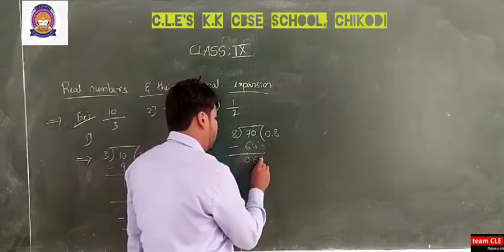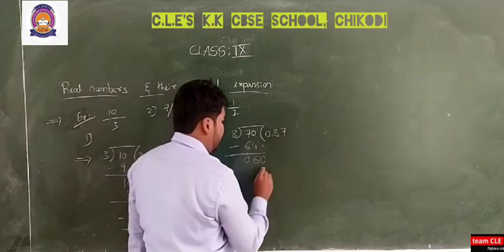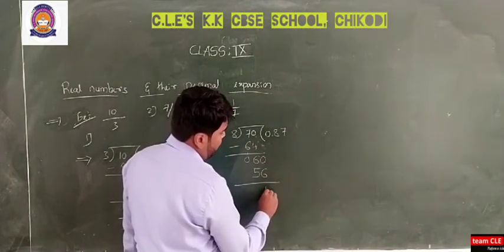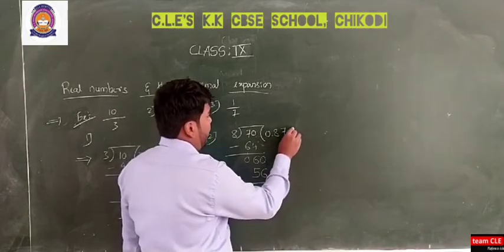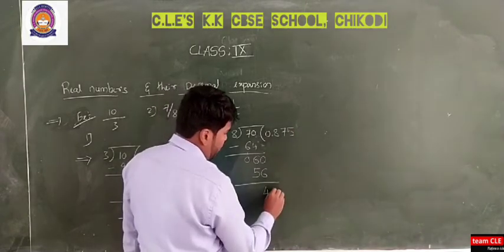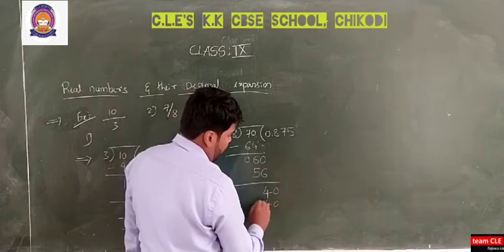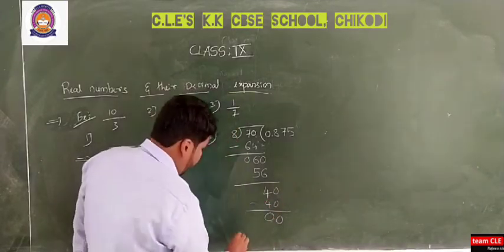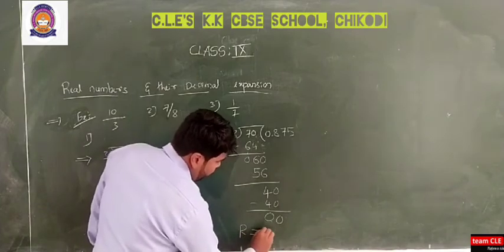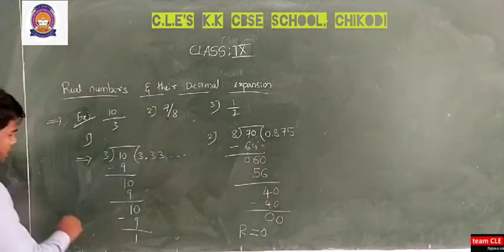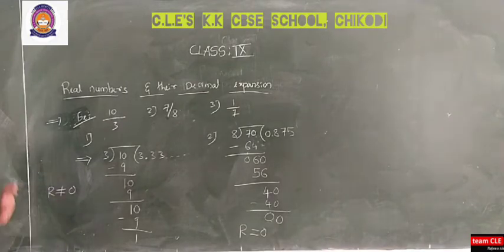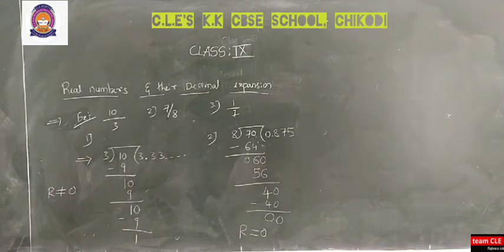Again increase one zero, 8 7s are 56. Again 60 minus 56 equals 4. Again 8 5s are 40, and 40 minus 40 equals 0. Here you can see the remainder is equal to 0. In this scenario, the remainder is equal to 0 and it is a terminating decimal.